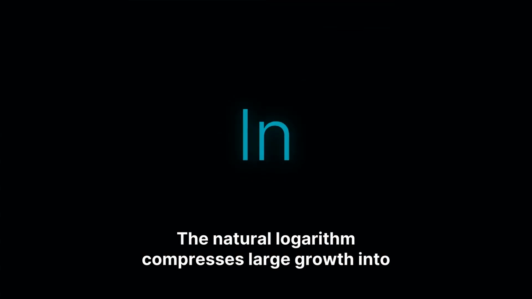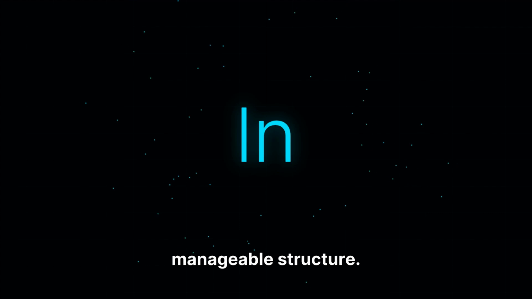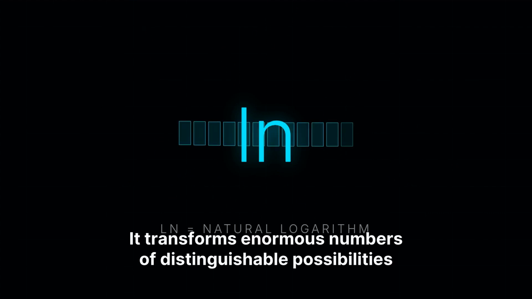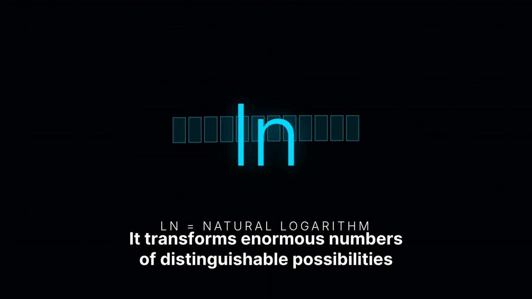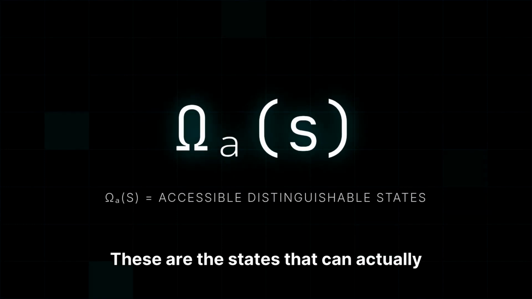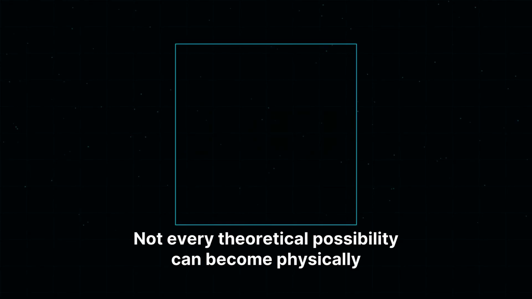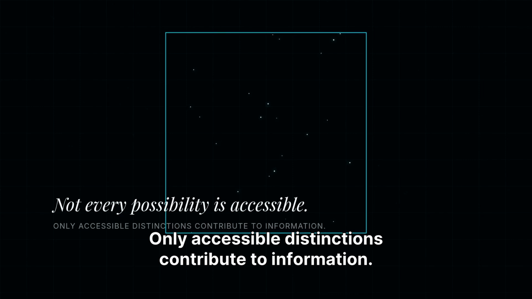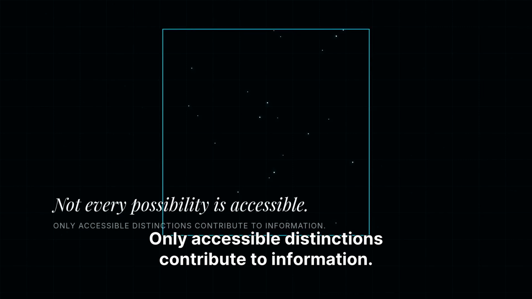The natural logarithm compresses large growth into manageable structure. It transforms enormous numbers of distinguishable possibilities into stable measurable quantities. Omega sub A of S represents the number of accessible distinguishable states. These are the states that can actually be physically distinguished. Not every theoretical possibility can become physically distinguishable. Only accessible distinctions contribute to information.